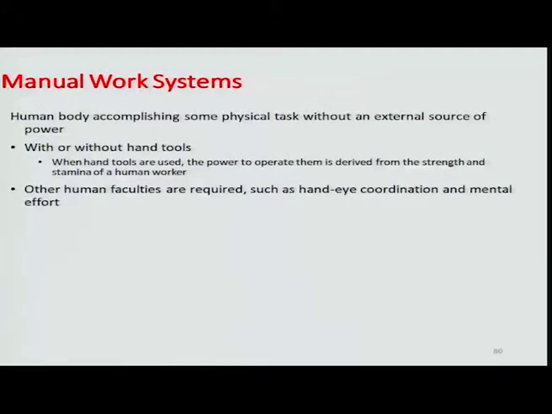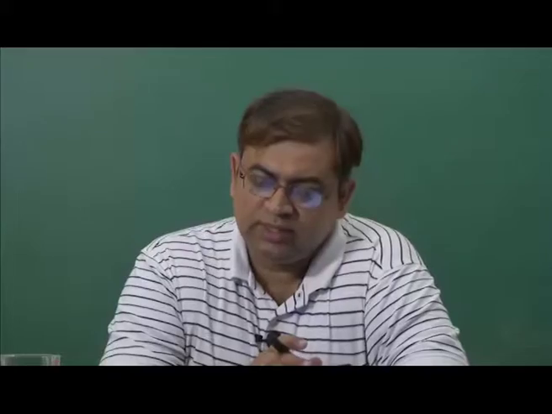In a manual work system, the human body accomplishes some task, which can be a physical task, and that too without any assistance from an external source of power, for example, a power tool. So manual work systems could work with or without hand tools. For example, something like a screwdriver, hammer, or a spanner, which an operator uses to aid himself to do some operation or some activity, is also a part of the manual system, because without using the power of a human being, that particular work cannot be done.